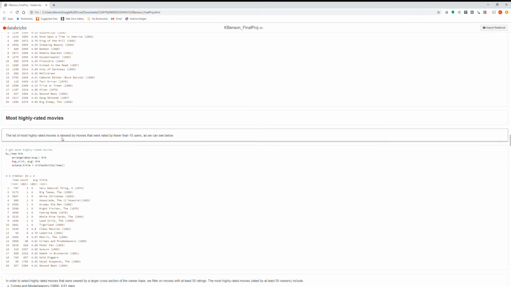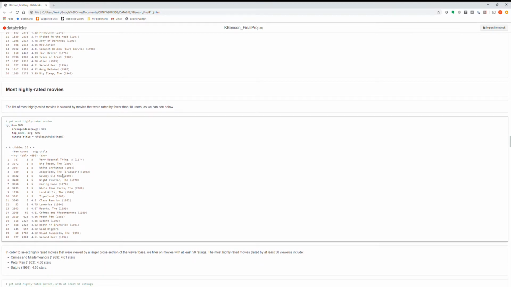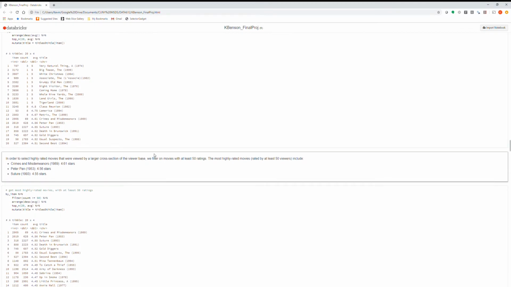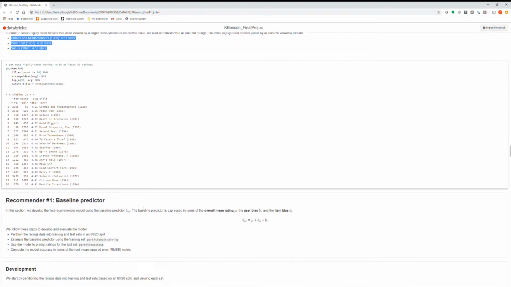The most highly rated movies, in other words, the movies that were most highly rated by viewers, the initial list was skewed by movies that were rated by fewer than 10 users. So after filtering and only looking at movies with at least 50 ratings, the top 3 most highly rated movies included Crimes and Misdemeanors, Peter Pan, and Suture. All of those were rated above 4.5 stars.